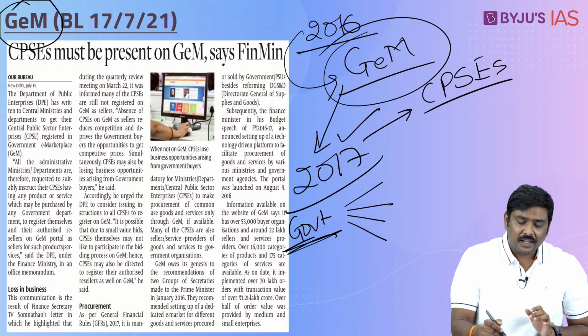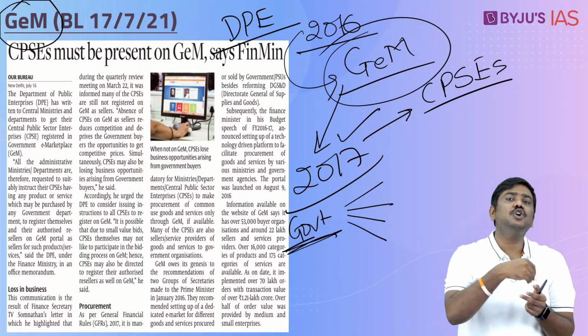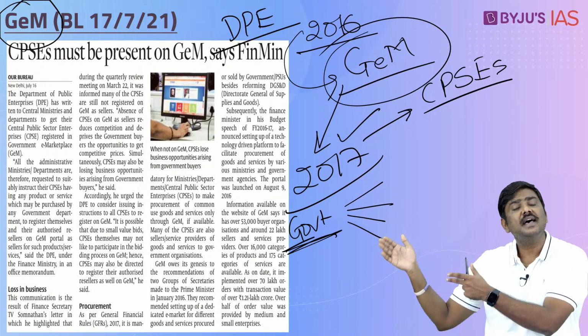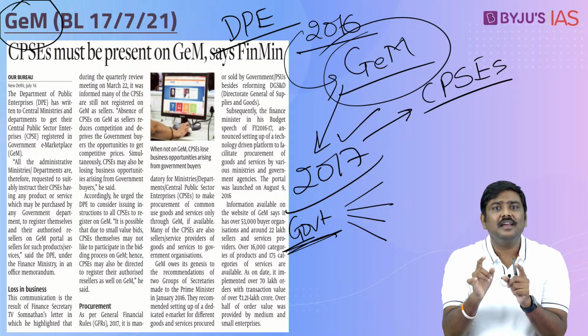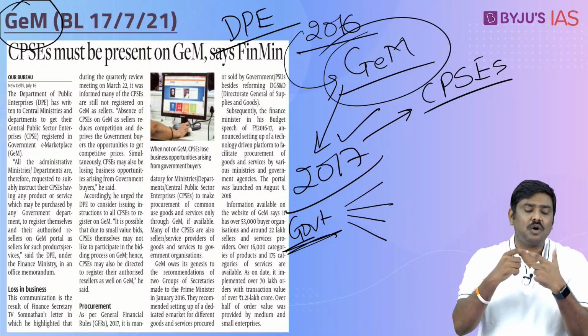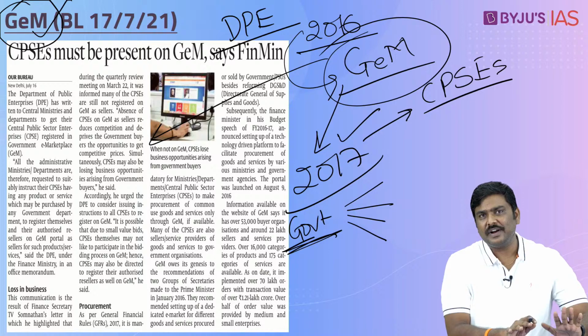So very recently, the Department of Public Enterprises, DPE, has basically sent a guideline to all these particular ministries as well as the departments, asking these particular CPSEs, departments, etc. to be registered on the government e-marketplace. This is the gist of the article provided here.